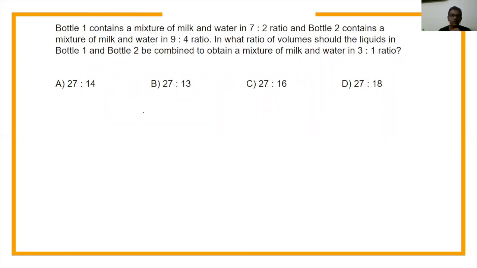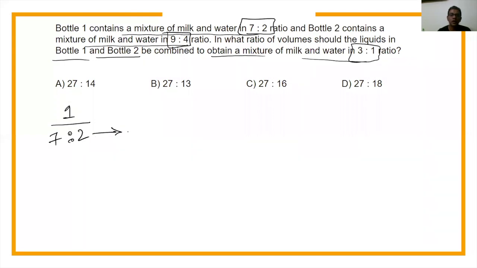But what I'm trying to show here is, how do I work on such questions? It says that one bottle has a mixture of milk and water in the ratio 7:2. Second bottle contains a mixture of milk and water in the ratio 9:4. In what ratio of volumes should the liquids in bottle 1 and bottle 2 be combined to obtain a mixture of milk and water in the ratio 3:1? So you have bottle 1 where milk and water are in the ratio 7:2, which means what is the total quantity of the solution that can exist in this bottle? 9 or 9 ka multiple, because 7 and 2 means a total of 9 parts.